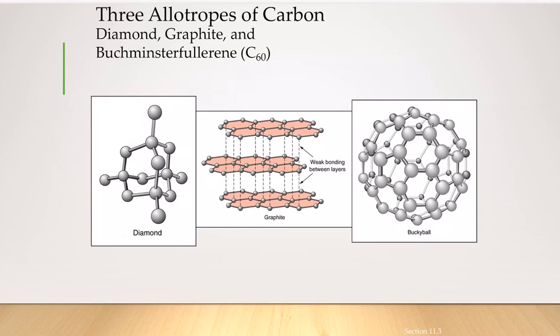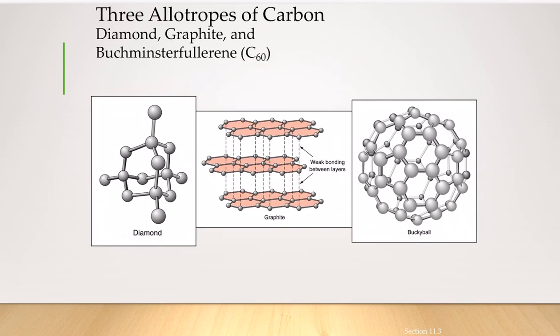Here are the three main allotropes of carbon, but there are also other allotropes of carbon. Now we have nanotubes, and there are different versions of the nanotubes. Here is diamond. When you look into diamond, let's say that this is carbon. This is the first carbon. The first carbon is connected to 4 different carbons, which gives a tetrahedral arrangement.